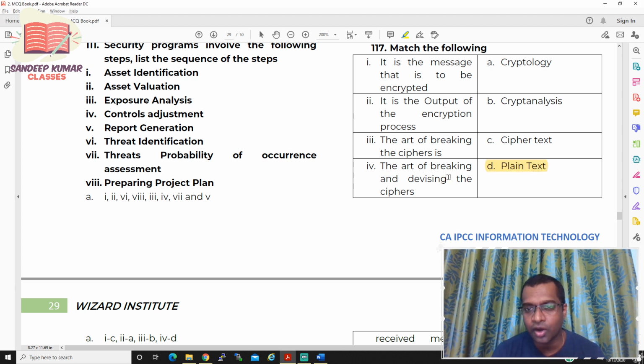Next, it is the output of the encryption process. So what exactly is the output of the encryption process? You have a plain text and you convert it, and there is an output.